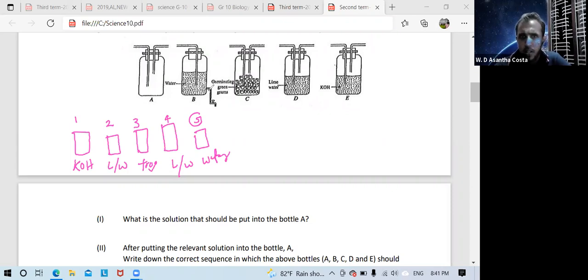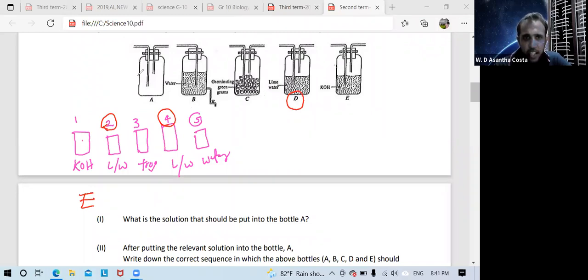Then you look. So the first bottle is KOH, which is actually E. Second one, lime water. Then lime water, two bottles are there, 2 and 4. So you can use D also. Now another lime water is not there.